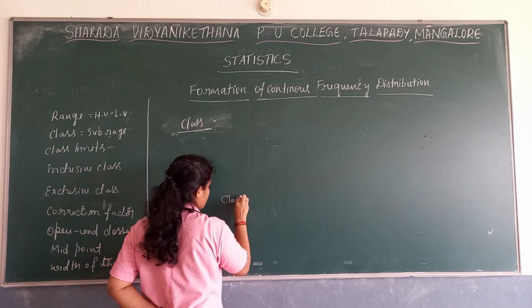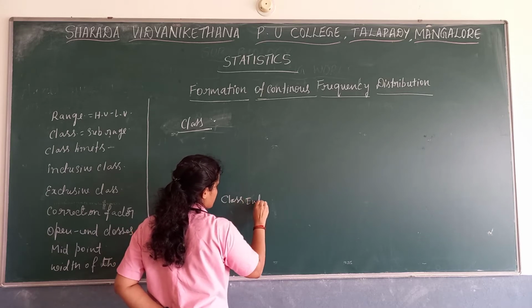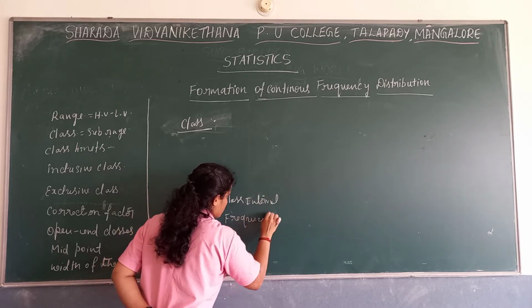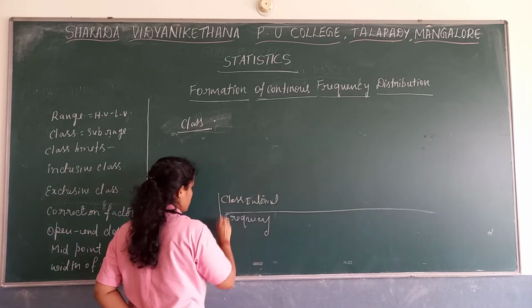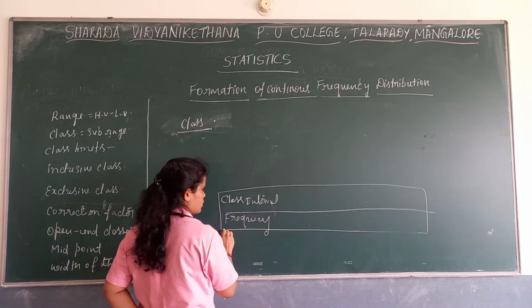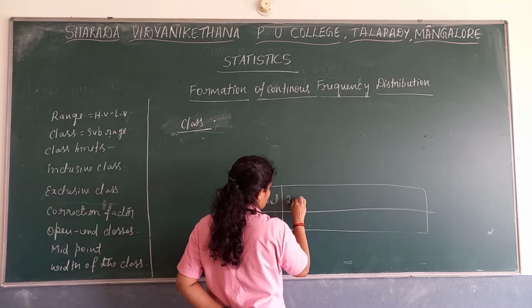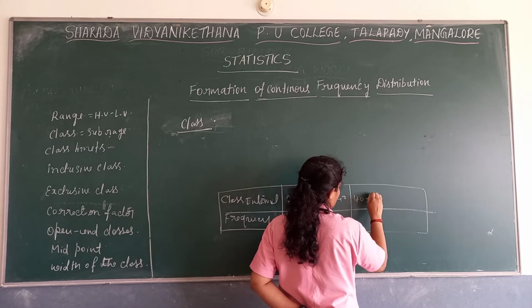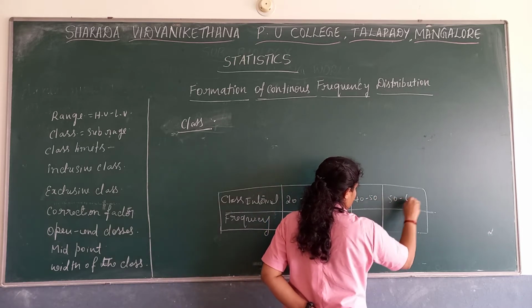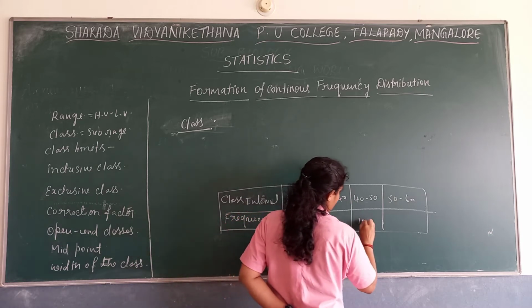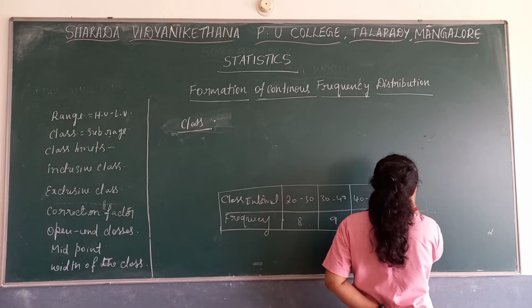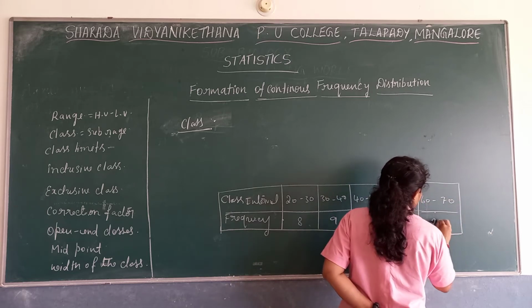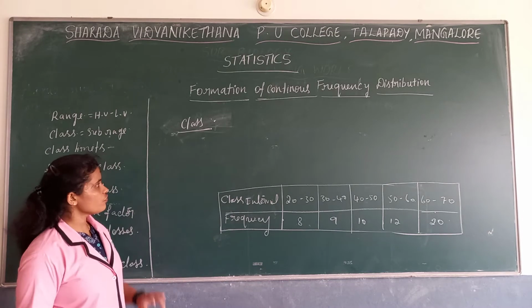Now we will write here class interval, then frequency. This is a continuous frequency distribution. We formed one frequency distribution.